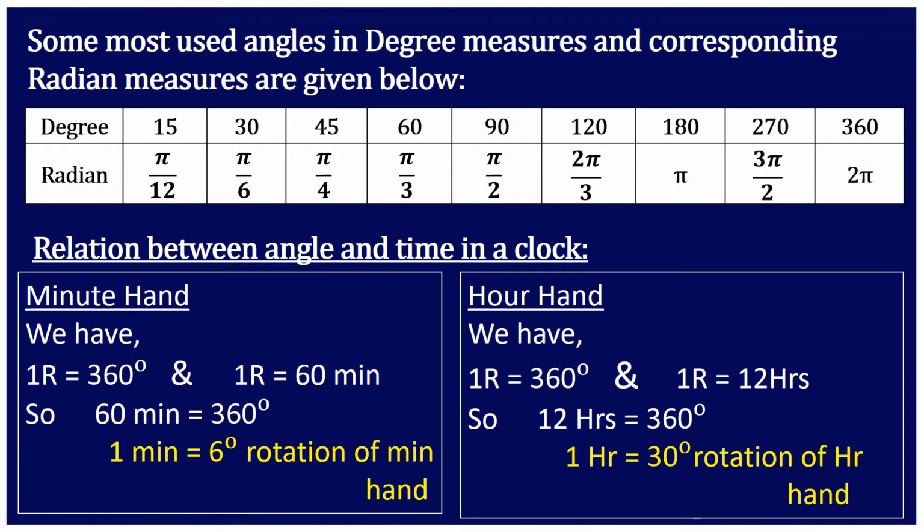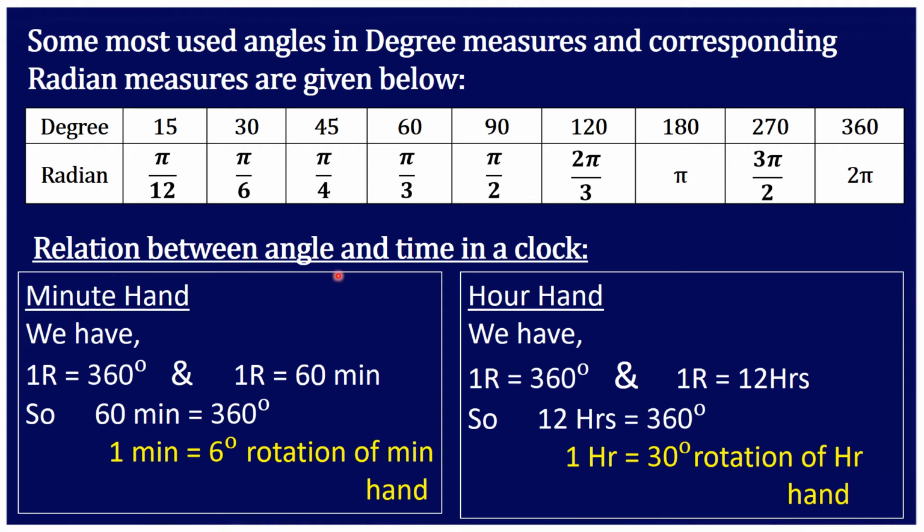Now, some important angles in their degree measures and corresponding radian measures are given in this table. Degree measure 15 degrees corresponds to pi upon 12 radian. 30 degrees is equal to pi upon 6 radian. 45 degrees is equal to pi upon 4. 60 degrees is equal to pi upon 3. 90 degrees is pi upon 2. 120 is 2 pi upon 3. And 180 is pi. 270 is 3 pi upon 2 and 360 degrees is 2 pi radian.